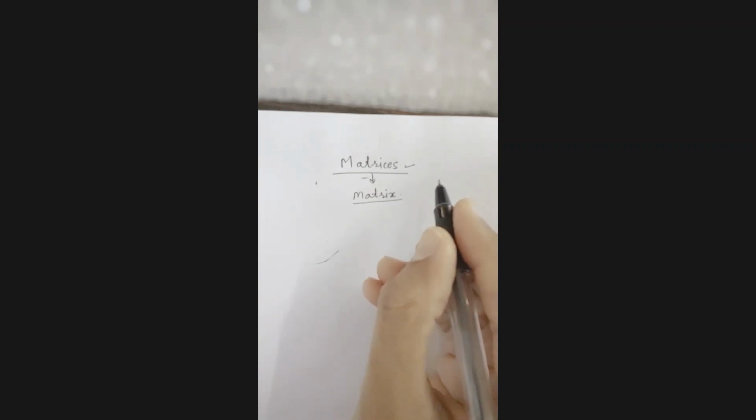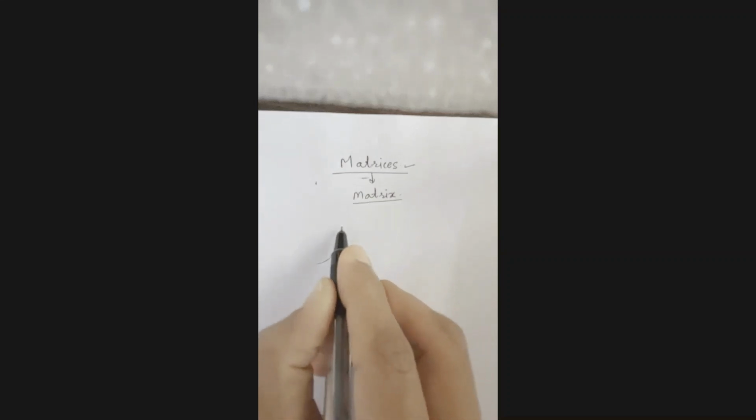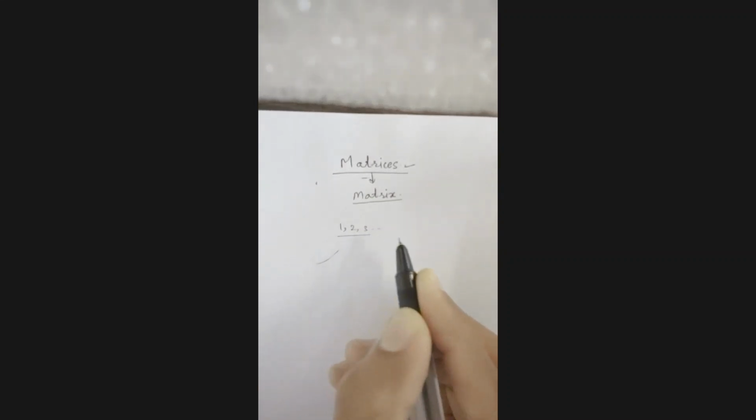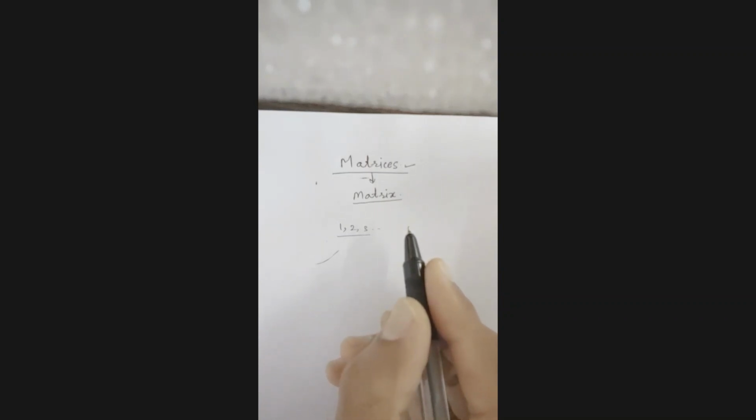You know the number system which we usually use: 1, 2, 3. So this number system is developed to count things, right? But later on people found more applications of this number system. Then different types of number systems were introduced.